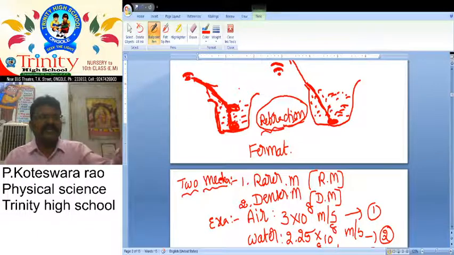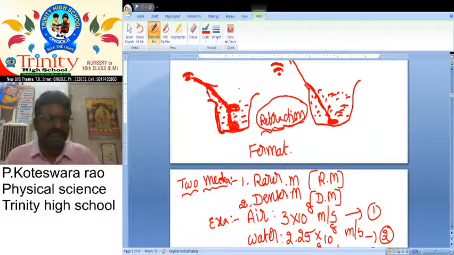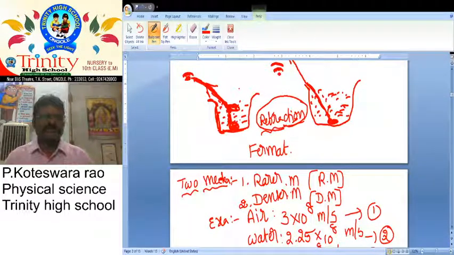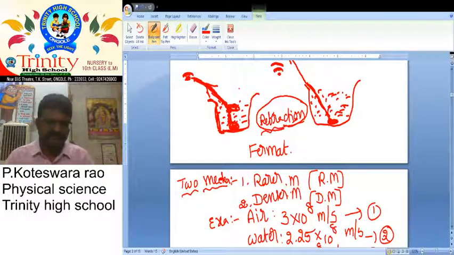What about the technical and important definition? The process of changing of direction or the process of changing of speed at the interface when light rays travel from one medium to another medium also changes its direction. This is called refraction of light. So the choice is yours. We can take any definition, no problem at all. And here we also want to discuss what happens if a light ray travels from one medium to another medium.